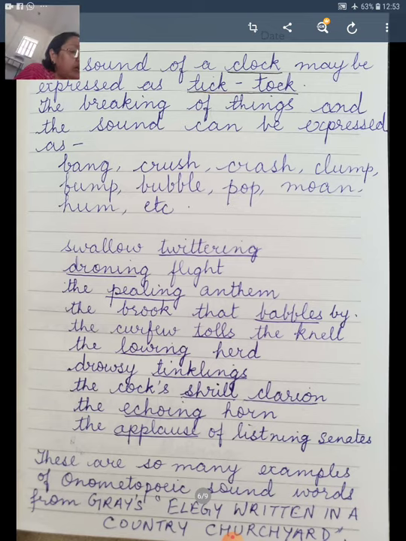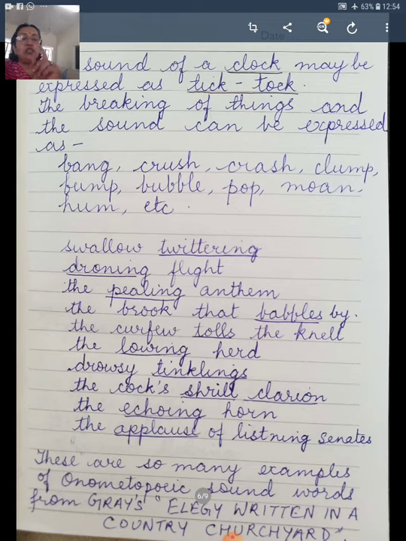Then we have the droning sound. The droning sound is the droning flight of the beetle. When the beetle is flying, it is making a sound of a drone as if it is in flight. The pealing anthem. Now what is pealing? Pealing means the bells are pealing with loud noise. The brook that babbles by. What do we call a brook? A stream. The brook that babbles by. The sound of the water which goes in the brook is babbling.